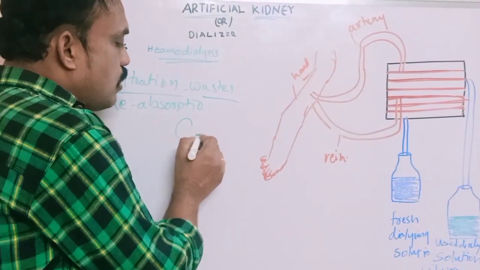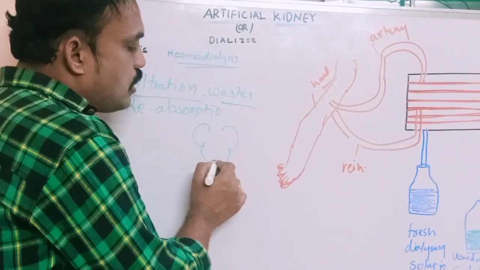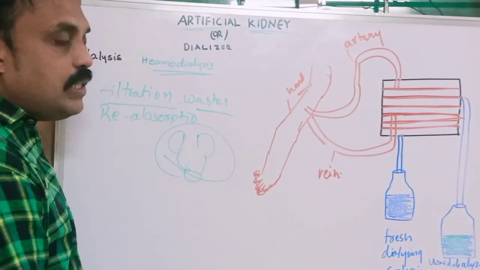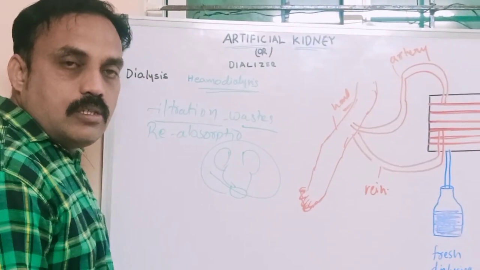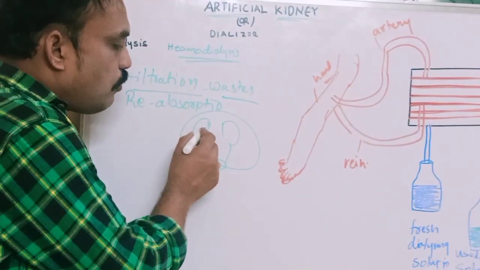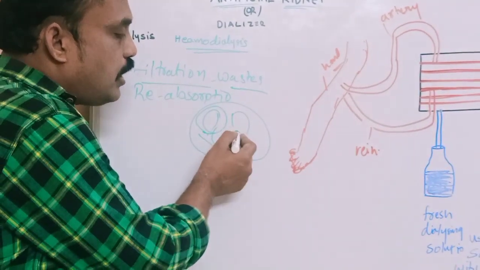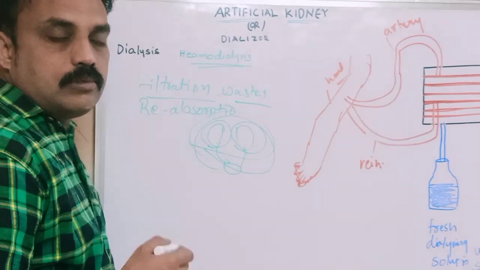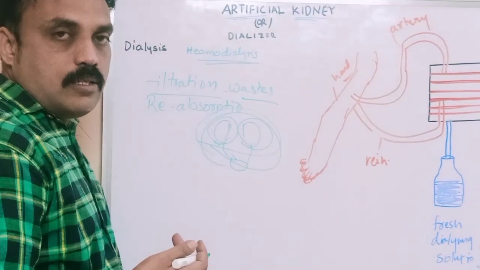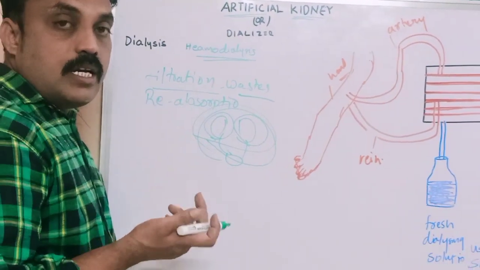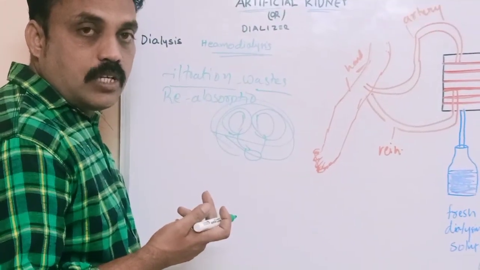If both kidneys fail, how is the blood filtered? If one kidney fails, the other kidney is useful for filtration. But if both kidneys fail because of many diseases, such as diabetes, hypertension and other diseases, that is kidney failure.